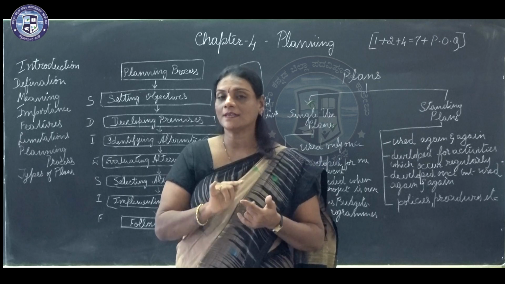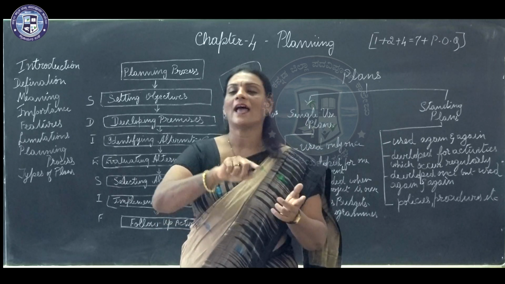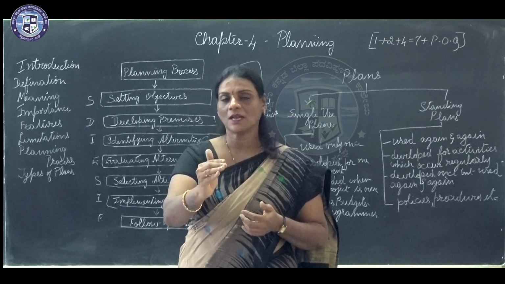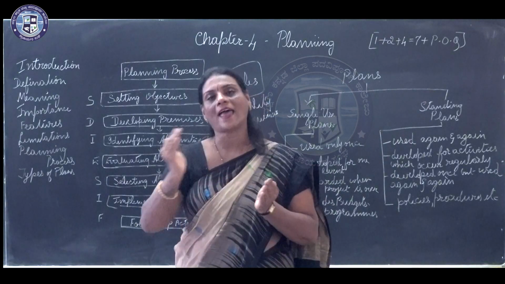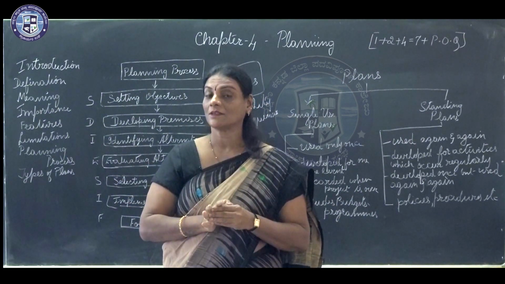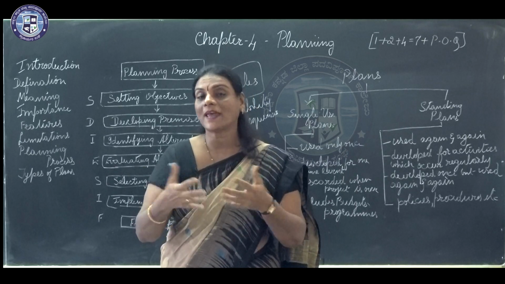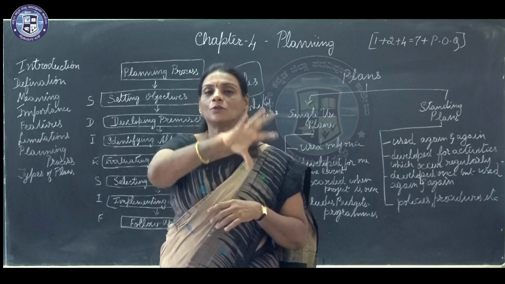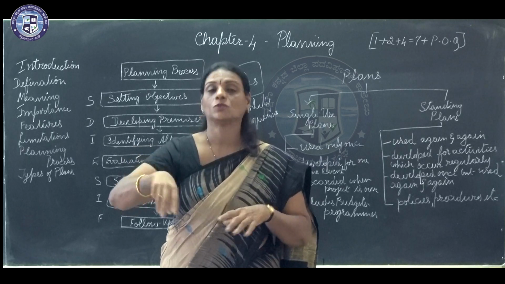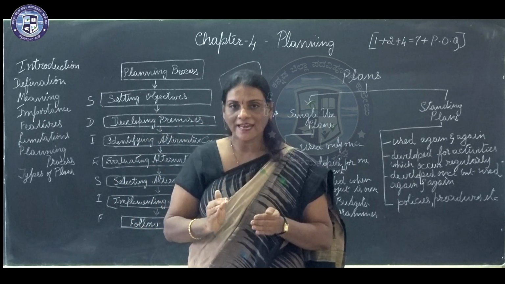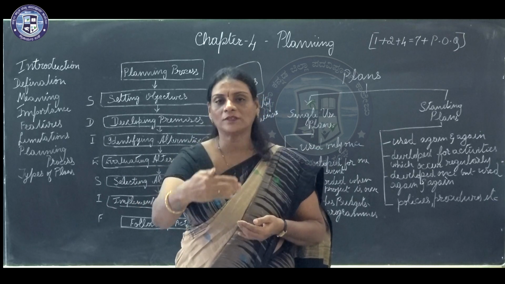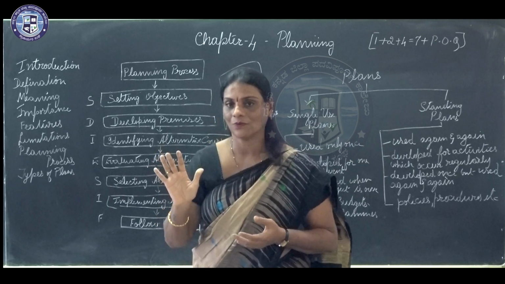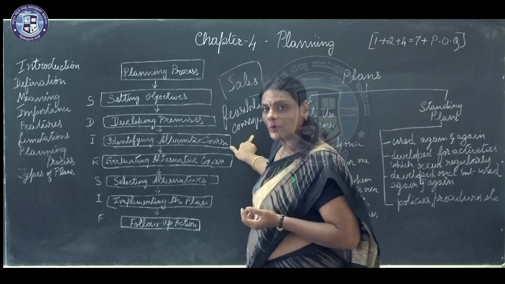Here, as far as feasibility is concerned, you look into the physical as well as your financial resources. If your organization does not have the required physical and financial resources, what happens? You may fall short. So you cannot say the plan is feasible. Feasible means you should be able to put it into practice looking into the available situations. So looking into the situation prevailing in your organization, can you put that plan into action? Otherwise, it's going to fail. It's going to be hazardous for you. So that's feasibility. Next is consequences.